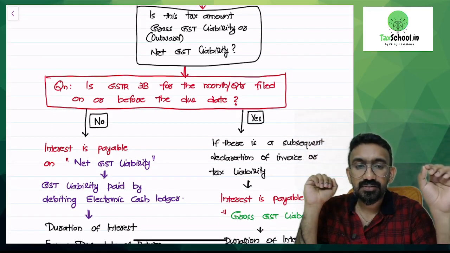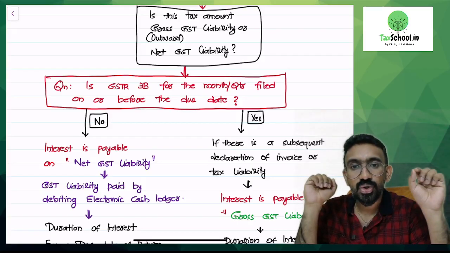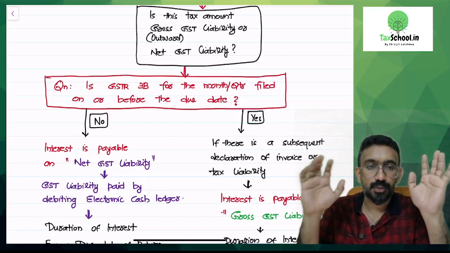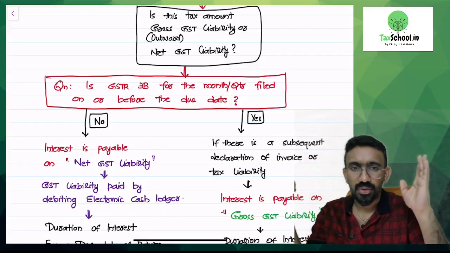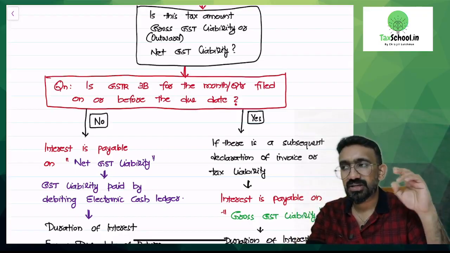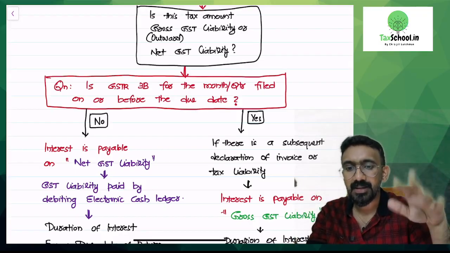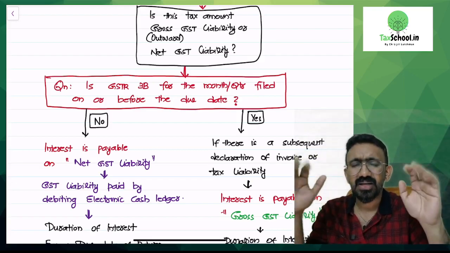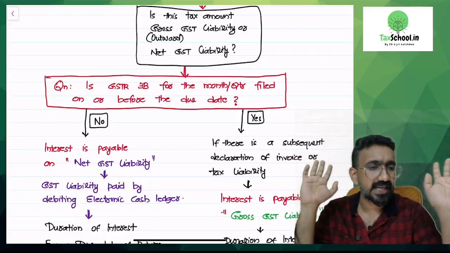Is GSTR 3B for the month or quarter filed on or before the due date? Suppose you have not filed your 3B at all for March. You filed your 3B by 25th of April only, which means 5 days of delay in filing 3B, paying the entire GST. Then you will pay interest only on net GST liability. That's a very clear understanding.